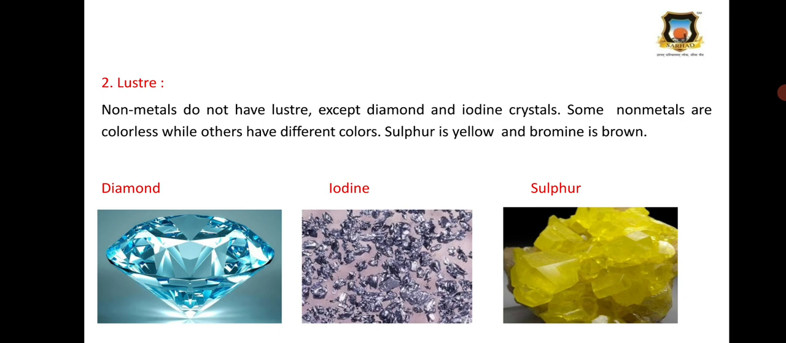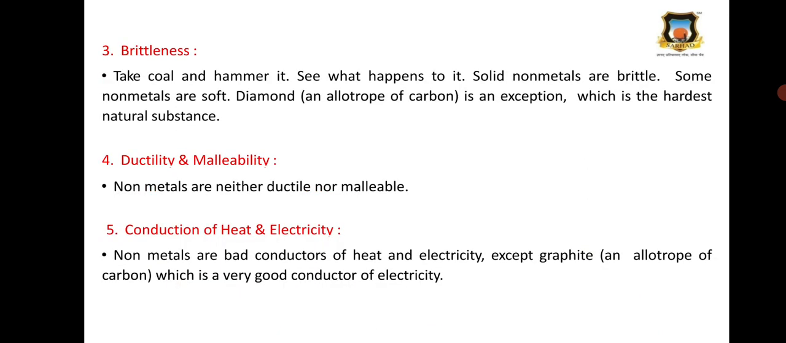So, generally, non-metals do not have luster, but the diamond and iodine have luster. Here in this picture, you can see diamond and iodine have luster, and sulfur is yellow in color. Then brittleness. For this, non-metals are brittle. Take coal and hammer it, see what happens to it. The solid non-metals are brittle. Some non-metals are soft, but the diamond is an allotrope of carbon, and it's an exception case, which is the hardest natural substance.